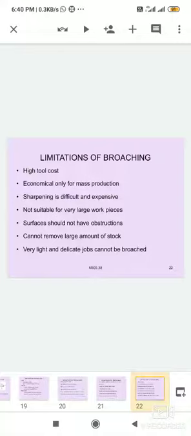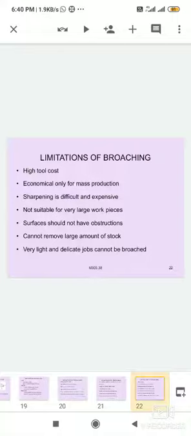The broaching tool is made of a series of cutting edges and teeth, which gradually increase in size along its length. The length of the broach depends on the amount of metal removal, length of stroke, amount of accuracy, and degree of finish.